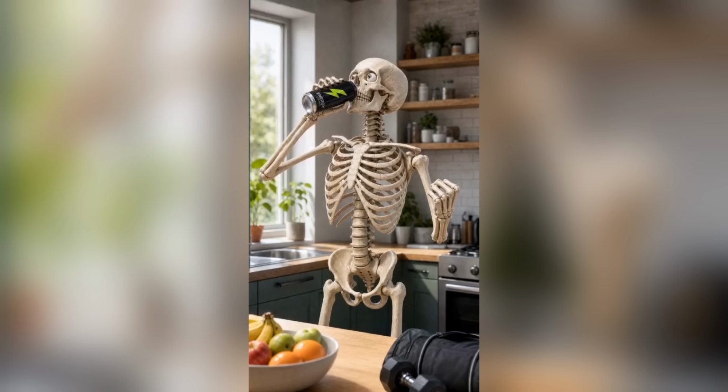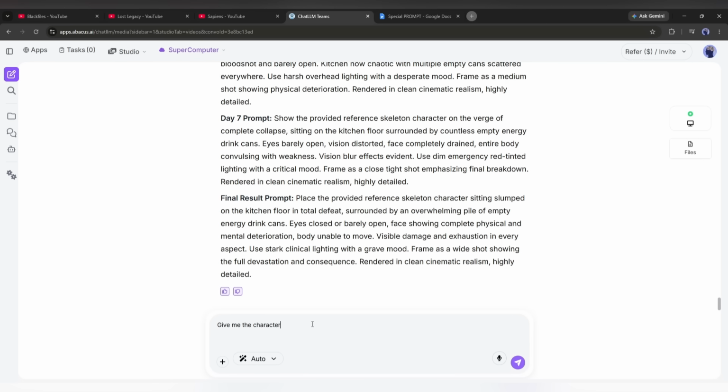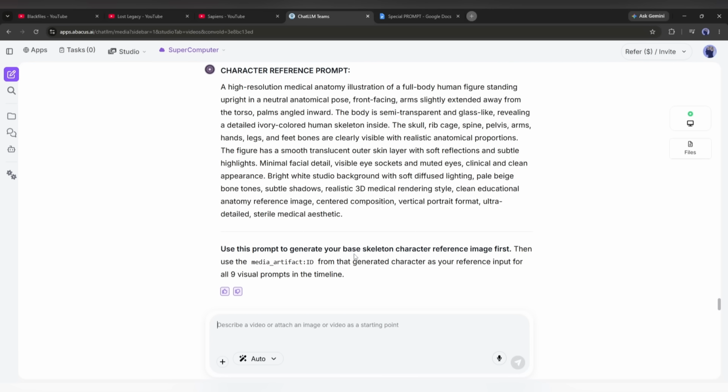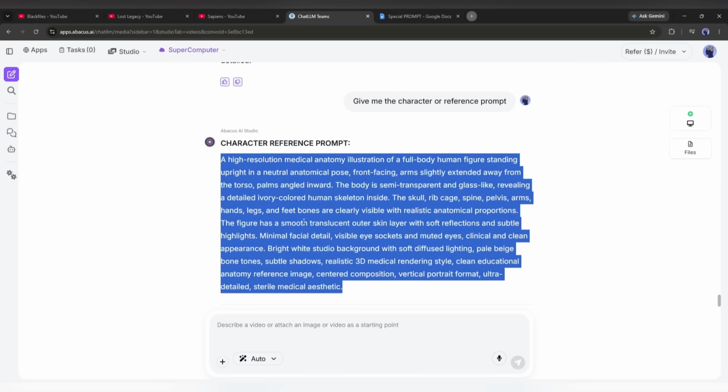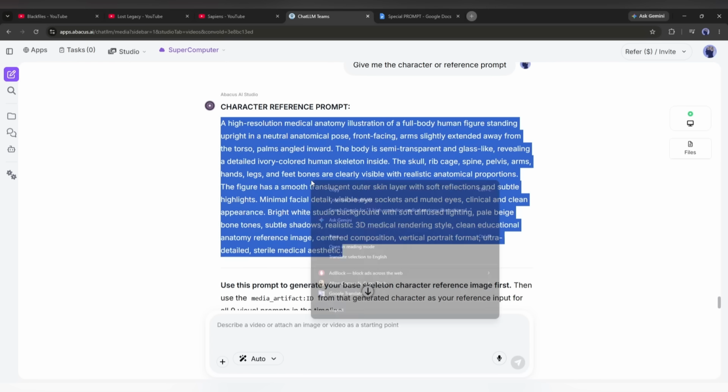However, we need a reference image like this to keep the video consistent. So, I will ask for the character or reference image prompt. And here it is. The LLM gives us a very detailed prompt. Okay, all of our prompts are ready. Now I will create the character image first.